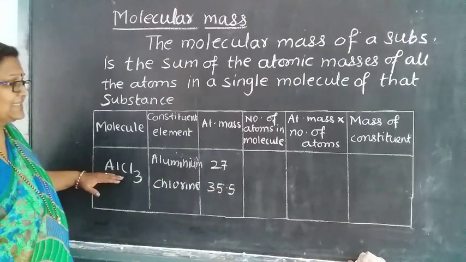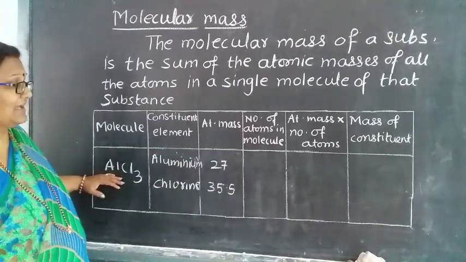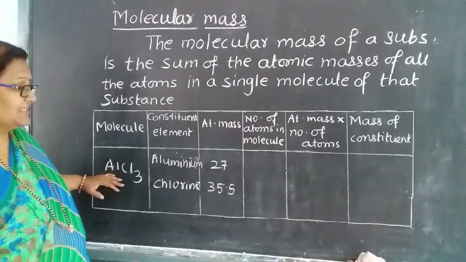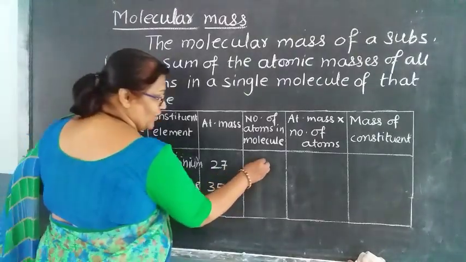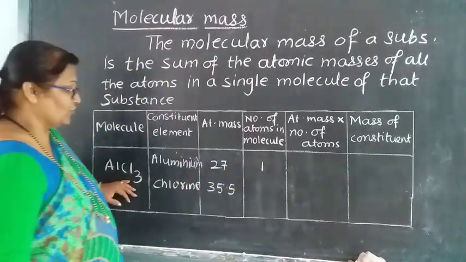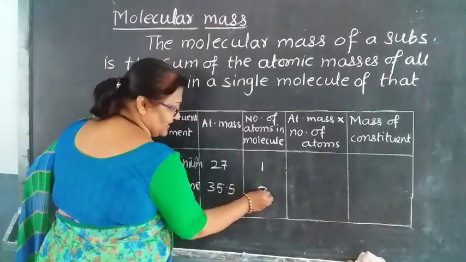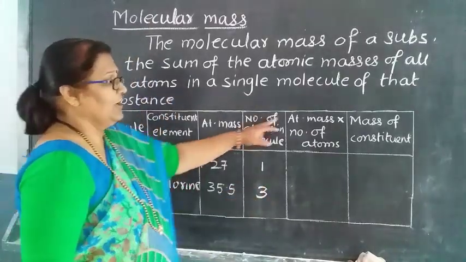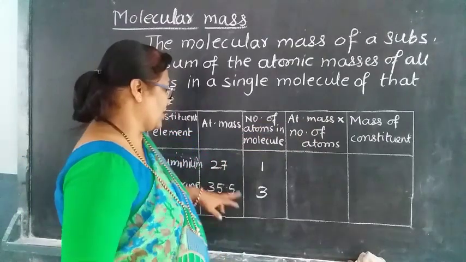Number of atoms in the molecule: Al is 1 and Cl, that is chlorine, is 3. So what do you have to do now? Atomic mass into number of atoms.